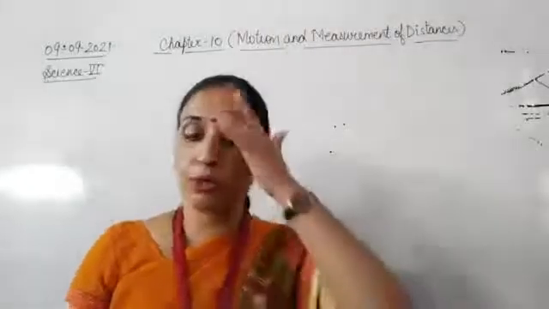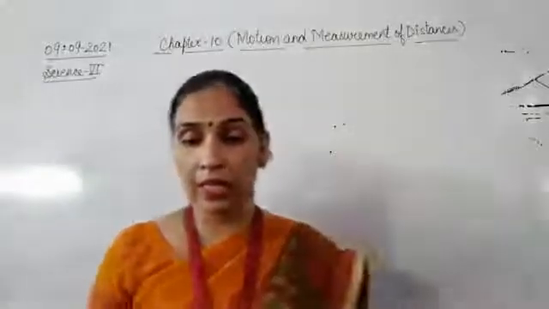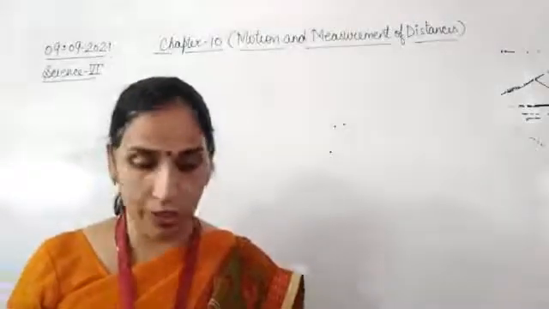So they started using the SI unit, that is the Standard International Unit.